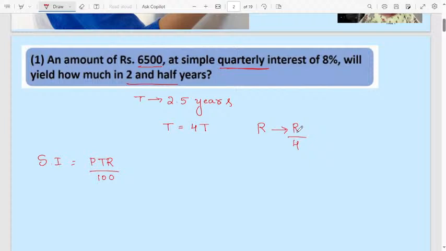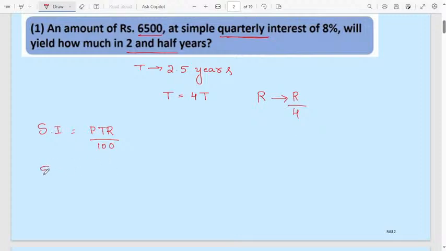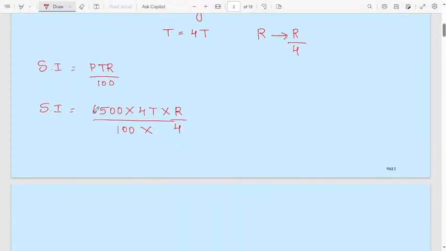Here amount is also given. Amount is nothing but principal. Substitute here, you will get the answer. Simple interest will be equal to principal amount 6,500, then in place of t I will write one more step, 4 into t into r divided by 4, then divided by 100. You can directly substitute, but I am writing one more step.